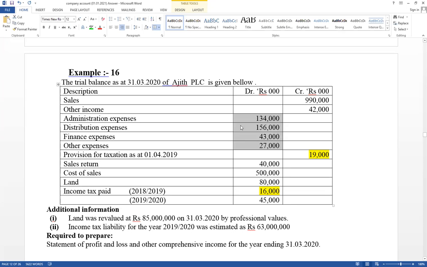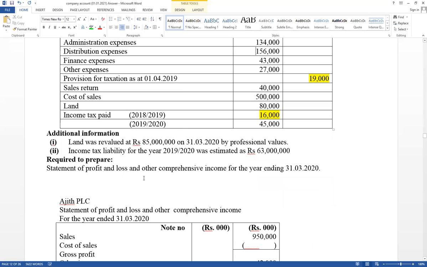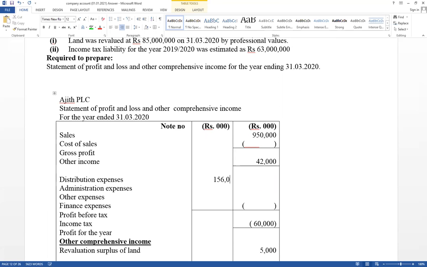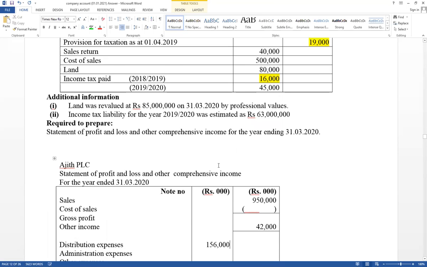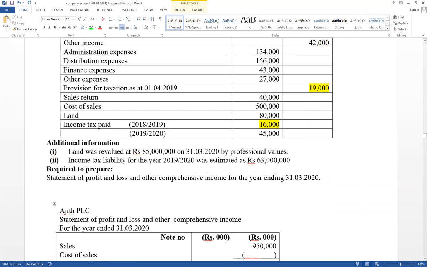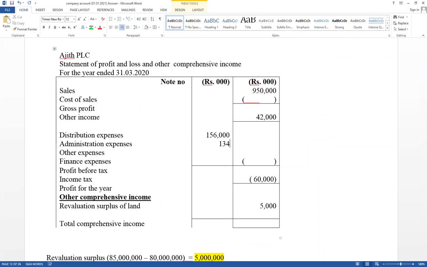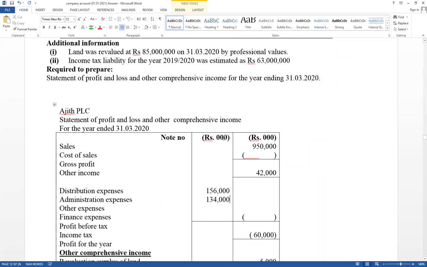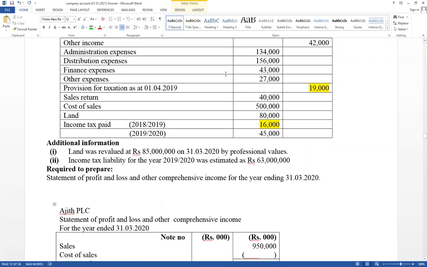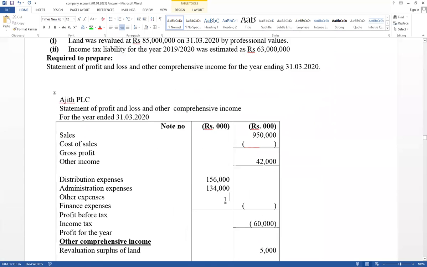Distribution expense 156,000, and it has given administration 134,000, then other 27,000, finance 43,000. Expense should be included in the first column.